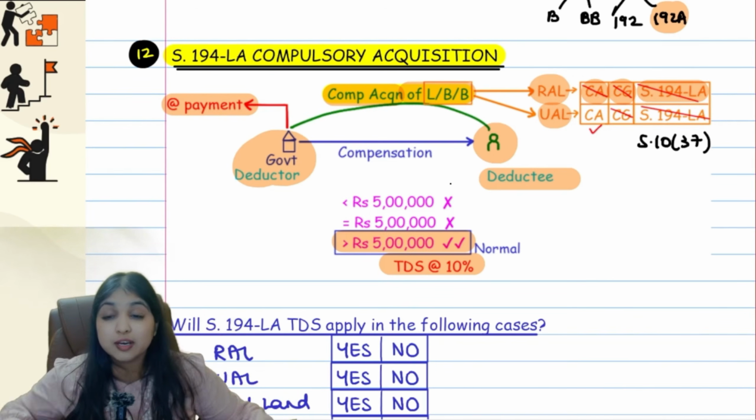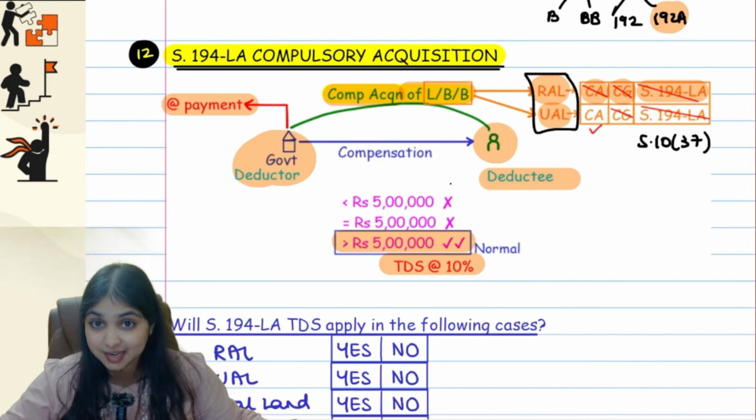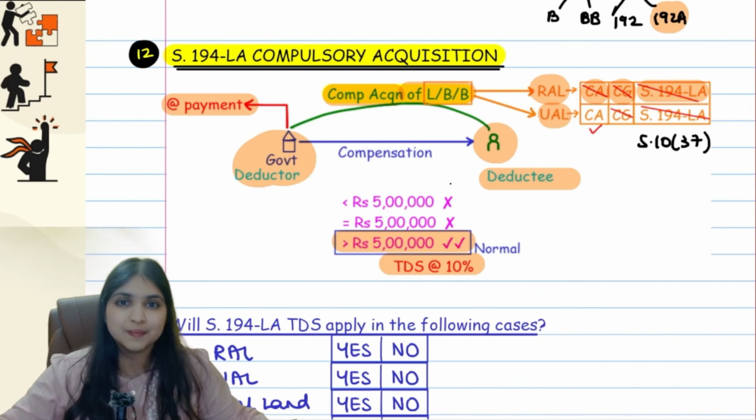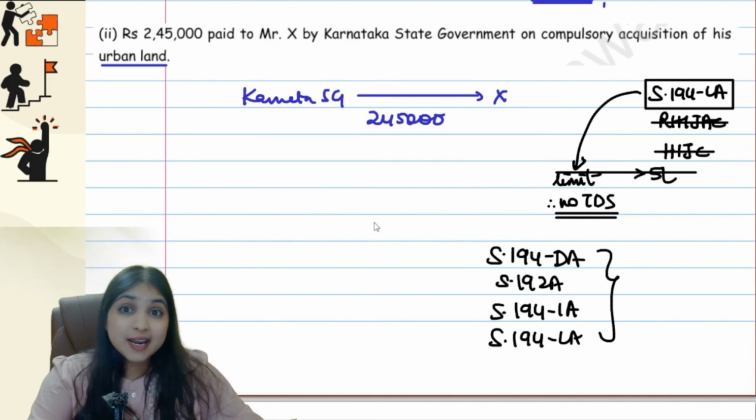So in conclusion, in 194LA, if any agricultural land is being compulsorily acquired, whether rural, whether urban, there will be no TDS under 194LA. Come on everybody, let's move on to our next section now.